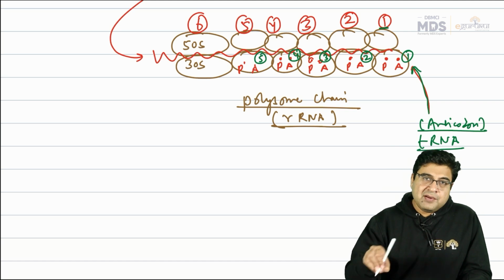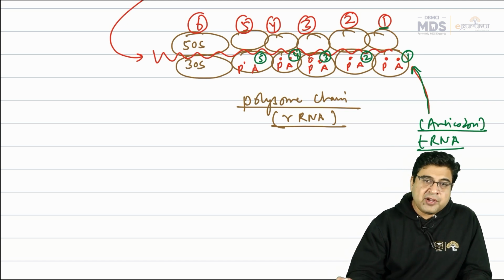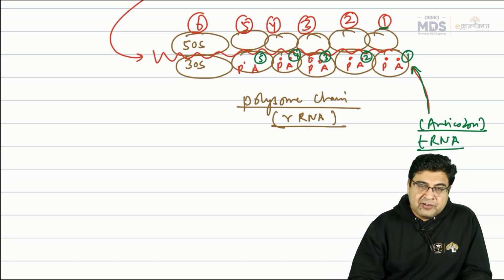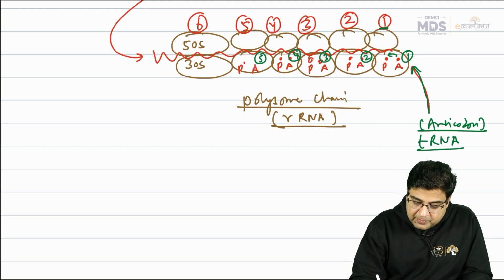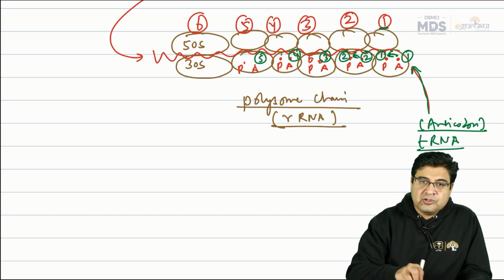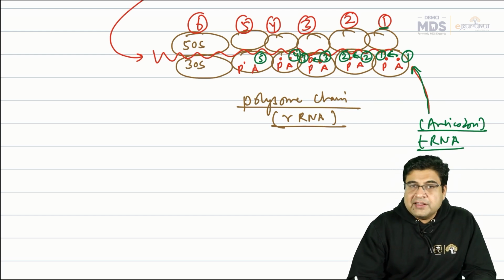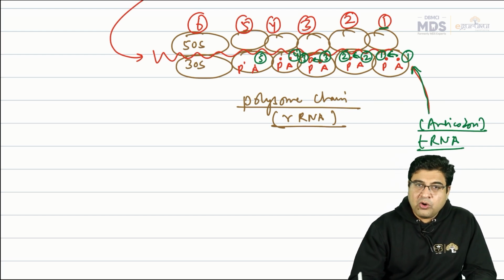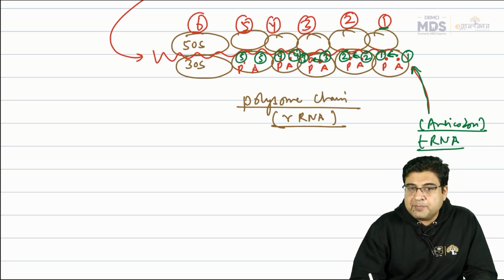Now when these anticodons are placed at the A site, they are shifted to the P site. For the next synthesis of protein, the A site should be empty. So what will happen? The anticodons which are placed at the A site are now shifted to the P site. This is known as A2P translocation. First is shifted to the P site, second is shifted to the P site. In this way, this is known as the A2P translocation. Now when this A2P translocation takes place, all the anticodons are now present at the P site.